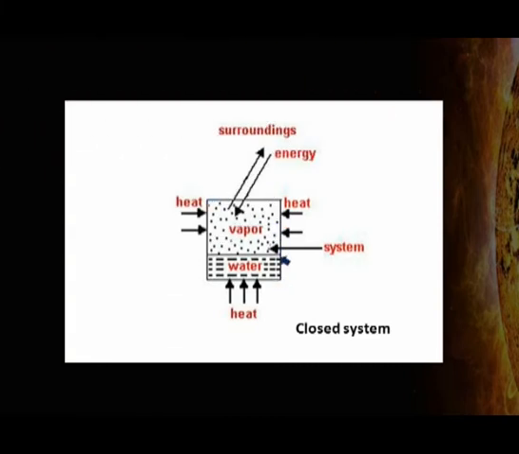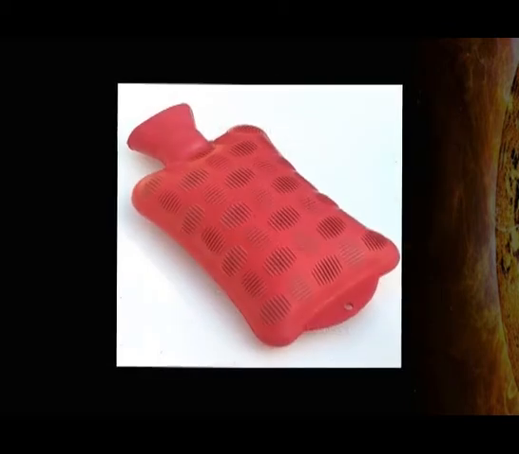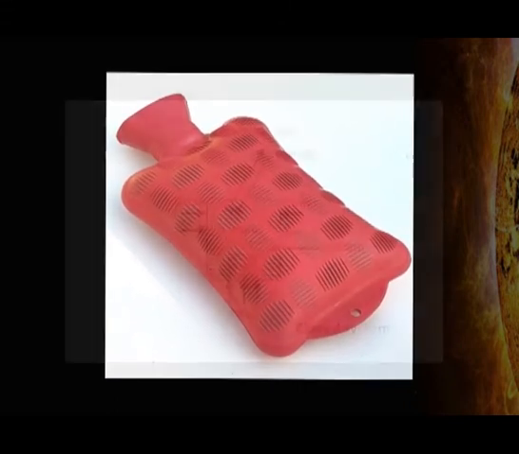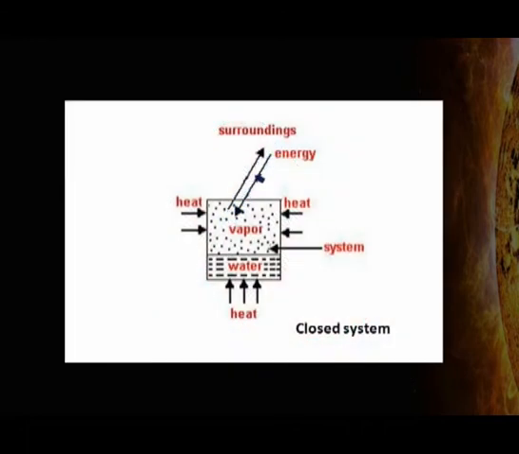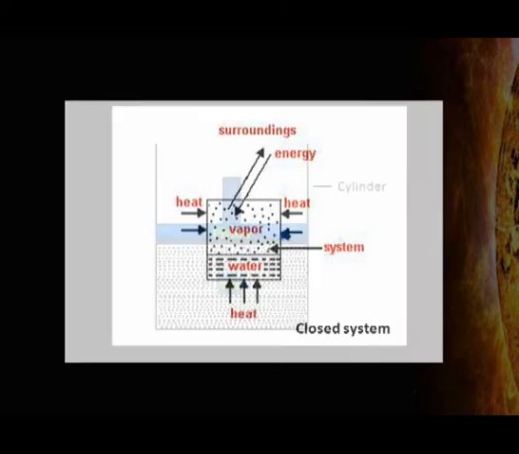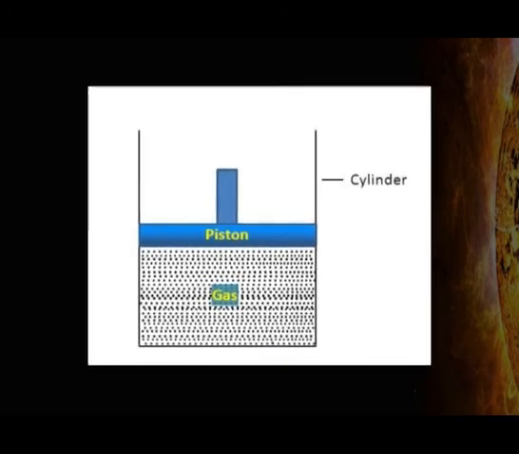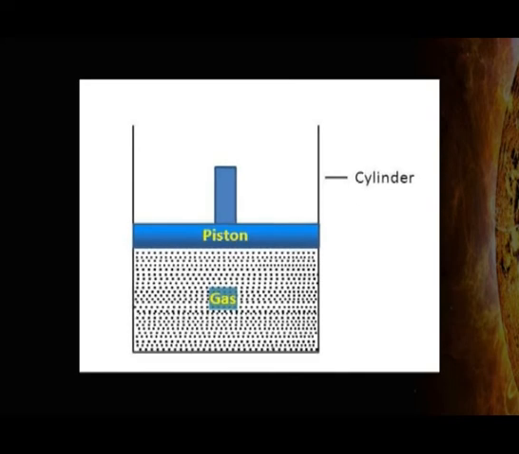In closed system, the boundary is sealed but not thermally insulated. Matter cannot be exchanged with surroundings, but energy in the form of heat or radiation or work can be exchanged with surroundings. For example, some hot water placed in a sealed tube is an example of closed system. Here, water vapor cannot escape from the system, but heat can be transferred to surroundings. A gas contained in a cylinder fitted with a piston is also another example of closed system.